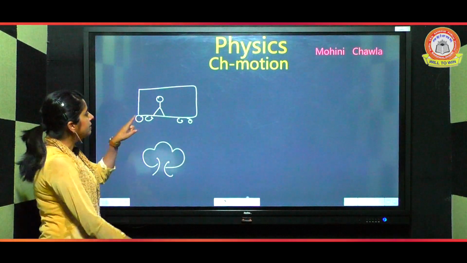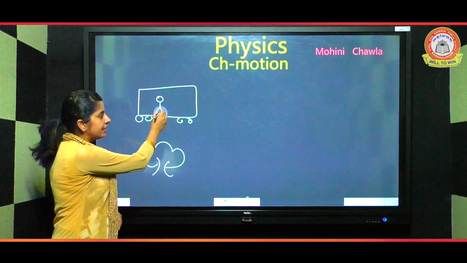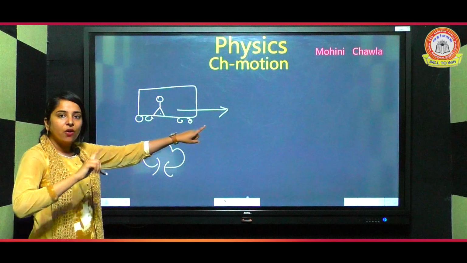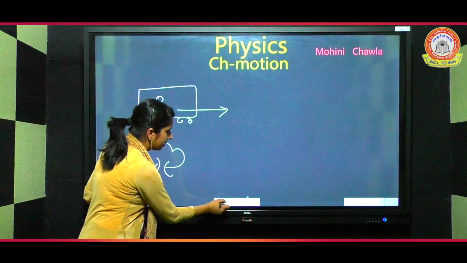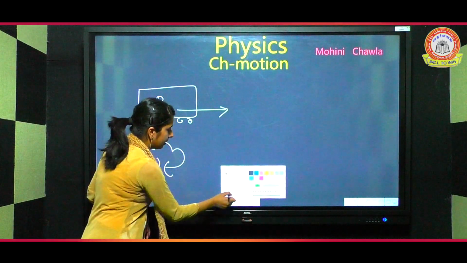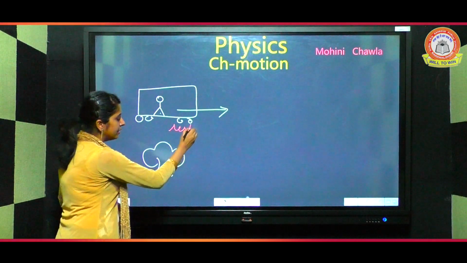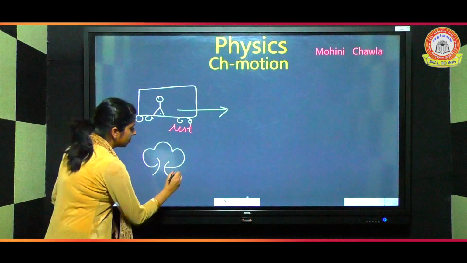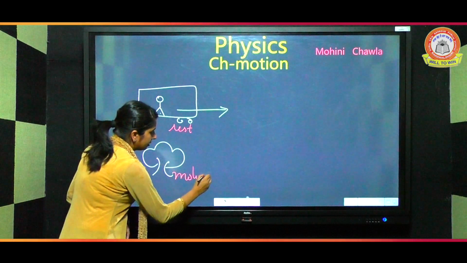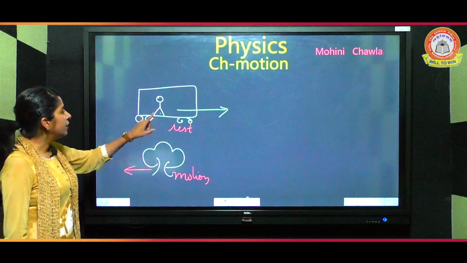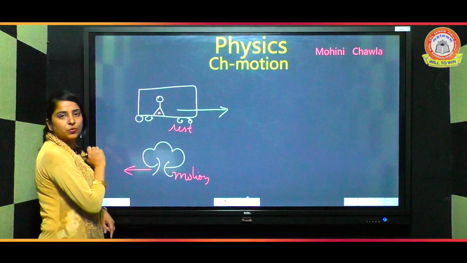When you are sitting inside the school bus, and your bus is moving in the forward direction, according to you, you are at rest and the tree is in motion. The tree is moving in the backward direction. This case happens when you are inside the school bus.